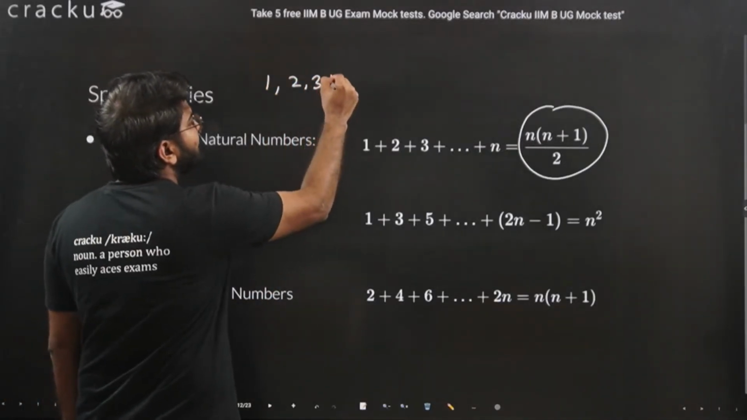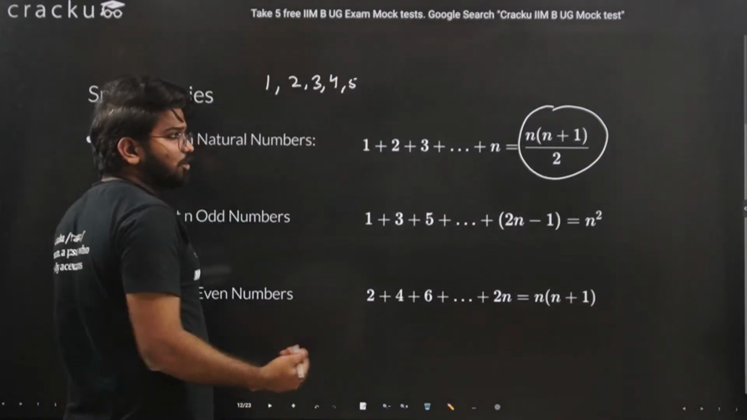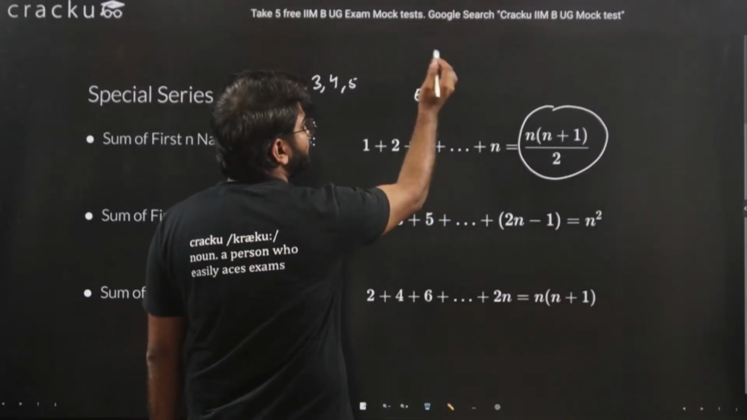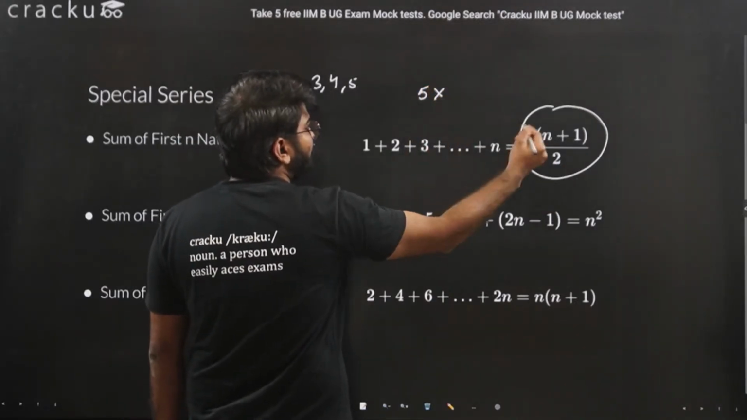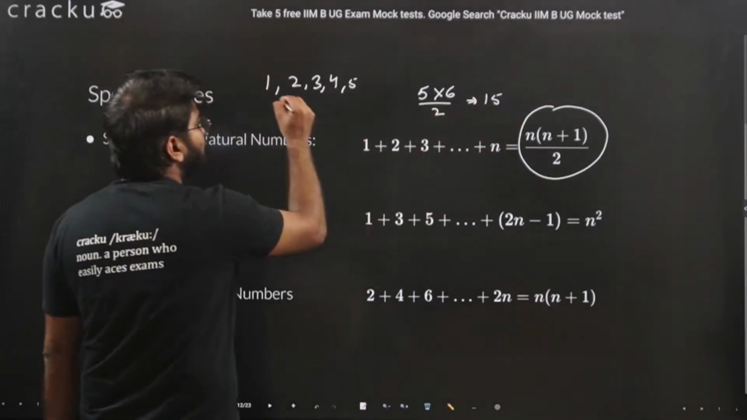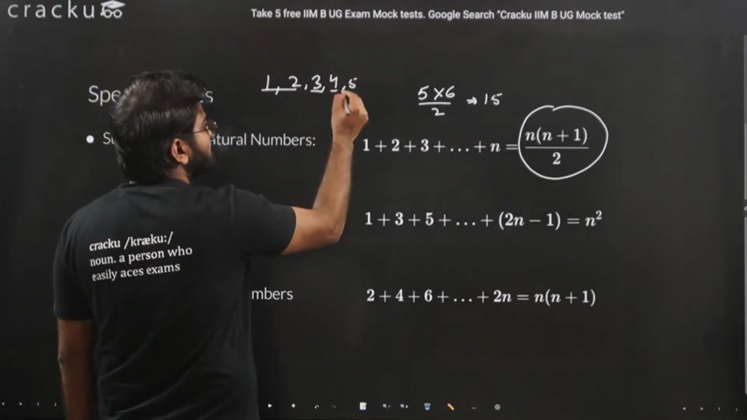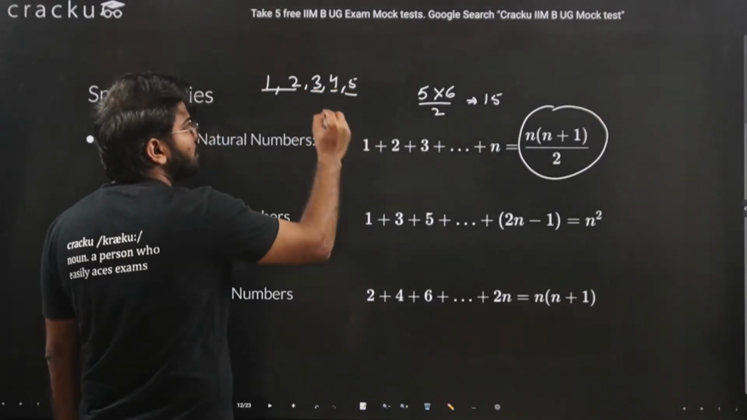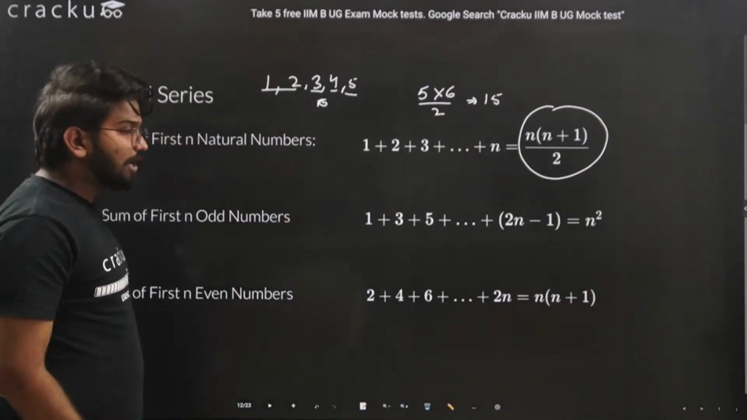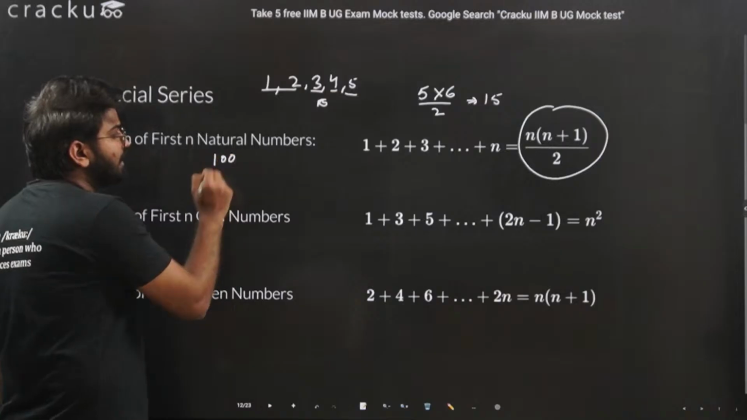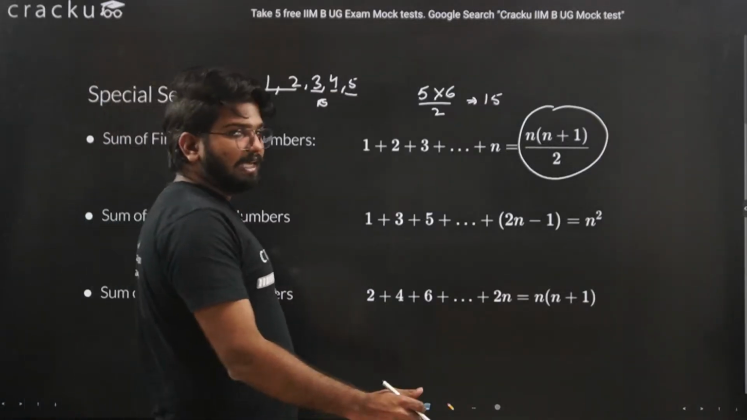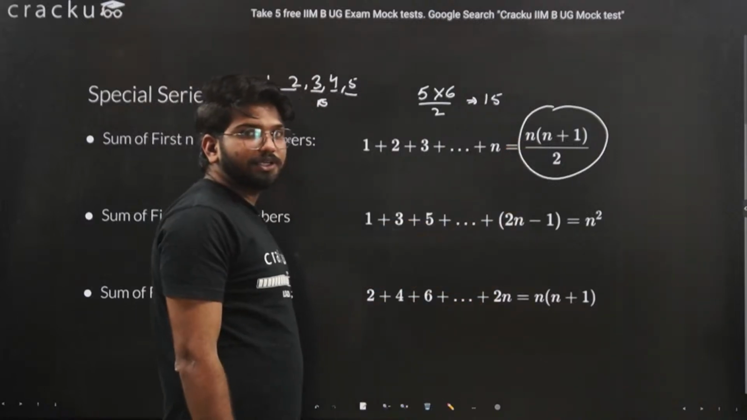For example, if we want to find the sum of the first 5 natural numbers, that is 1, 2, 3, 4, 5, so n is equal to 5. If we apply n equal to 5 here, I will get 5 into (5 plus 1), which is 6, divided by 2, and this will be equal to 15. And if you add this up, 3 and 3 is 6, plus 4 is 10, plus 5 is 15. So this is also 15. But this was a very small number. If I ask you to find the sum of the first 100 natural numbers, you cannot manually add them up. For that, simply put n equal to 100 and you can get your answer.